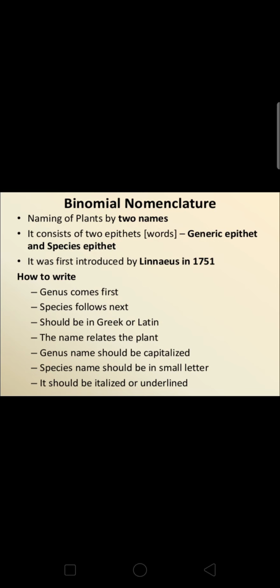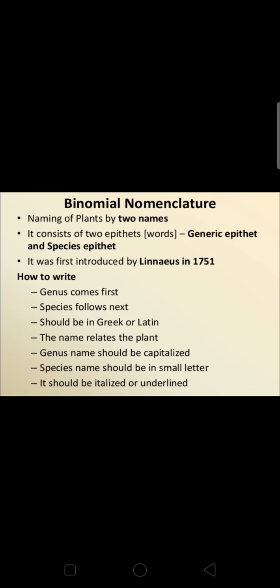Species name is often descriptive, written in italic or underlined. It should be in Latin. It is a dead language. It will not at all change. It never changes. That is the reason they have taken the names from Latin or Greek.